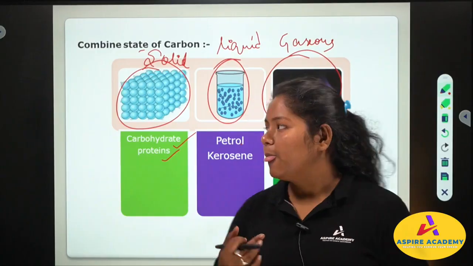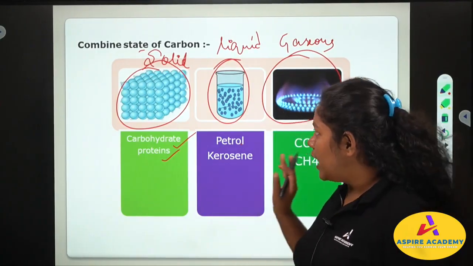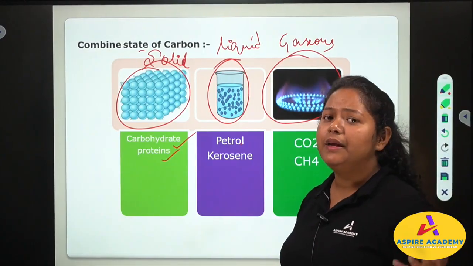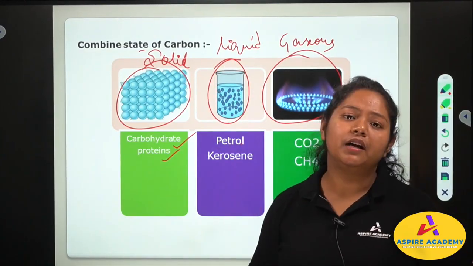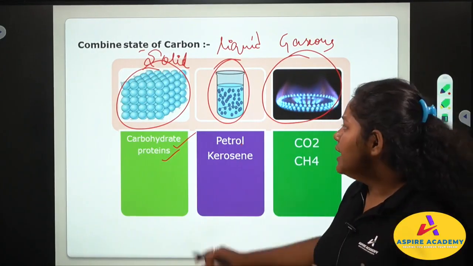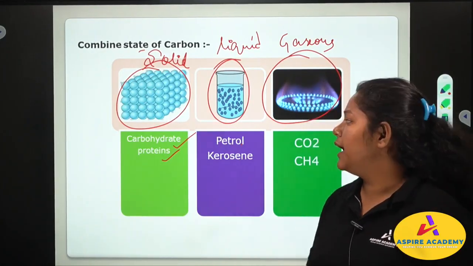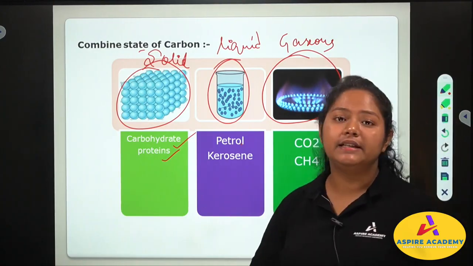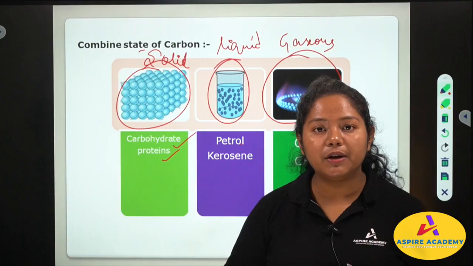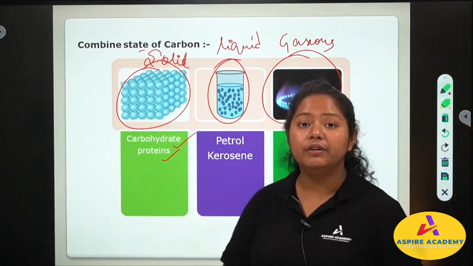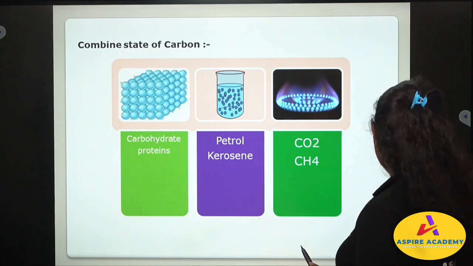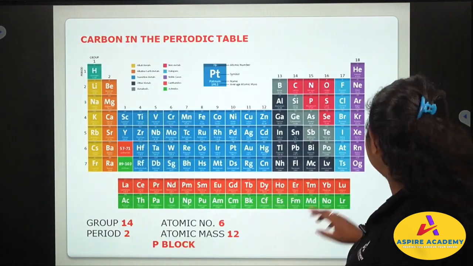take up science. So for now you can understand that in combined state, in solid, carbon can be combined with some elements. In liquid, carbon can be combined with some element. And in gaseous, carbon can be combined with some element. In solid we have examples of carbohydrates and protein. In liquid we have the example of petrol and kerosene. In gaseous we have the example of carbon dioxide and CH4 methane that is found in gas cylinder. This is the combined state.